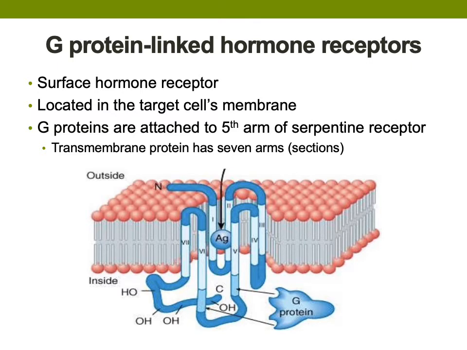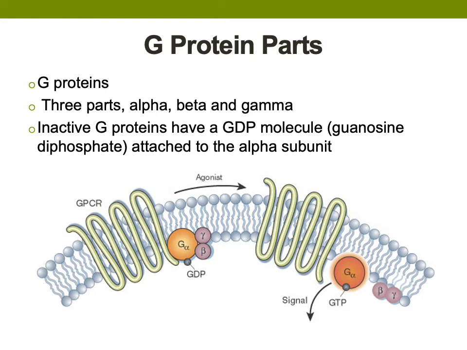This coupling typically occurs on the 5th arm of the 7-membrane transmembrane domain. G-proteins are made up of 3 parts, alpha, beta, and gamma, often referred to as trimeric proteins. Inactive G-proteins have a guanosine diphosphate molecule attached to the alpha subunit.